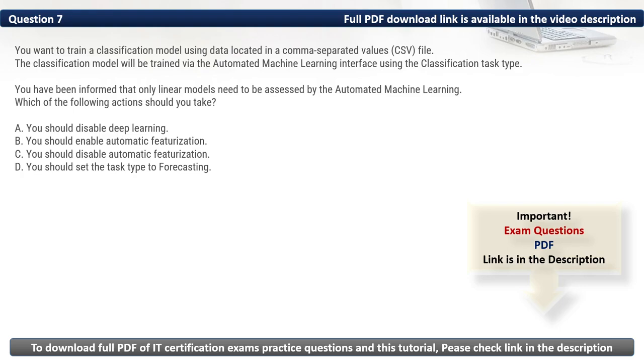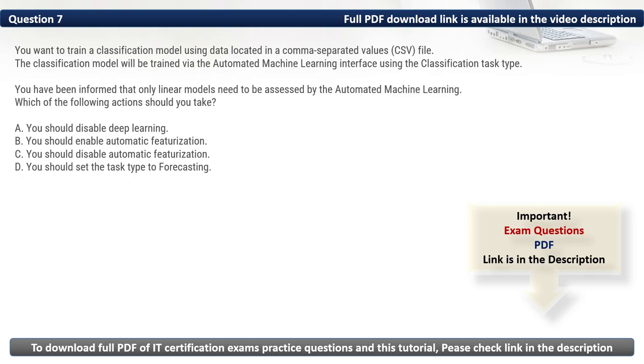Firstly, let's eliminate the incorrect options. We have B. You should enable automatic featureization. This improves feature engineering but does not restrict model selection to linear models. Then we have C, you should disable automatic featureization. This affects feature processing but does not ensure only linear models are used. Then we have D, you should set task type to forecasting. Forecasting is for time series predictions, not classification.